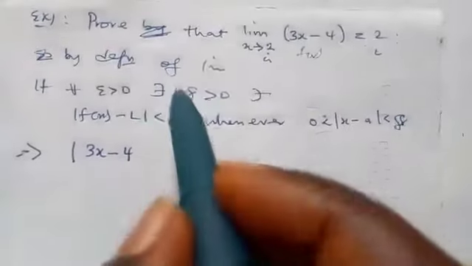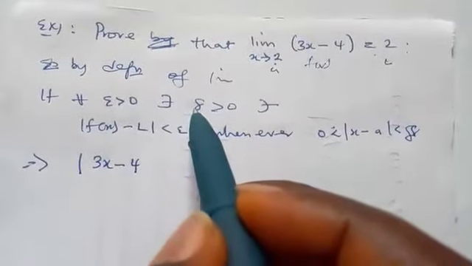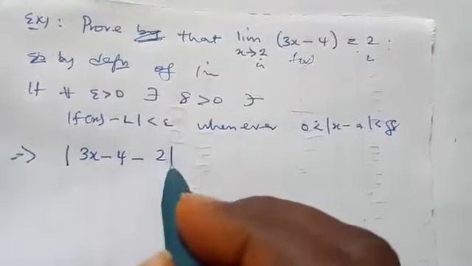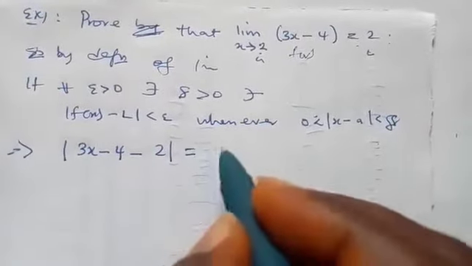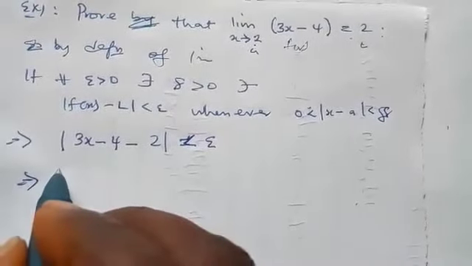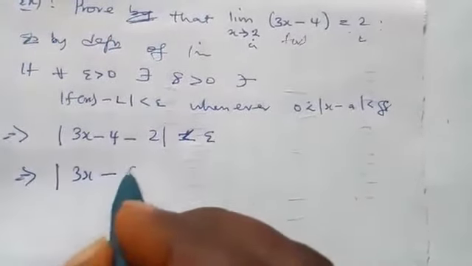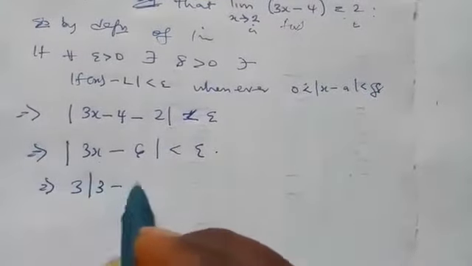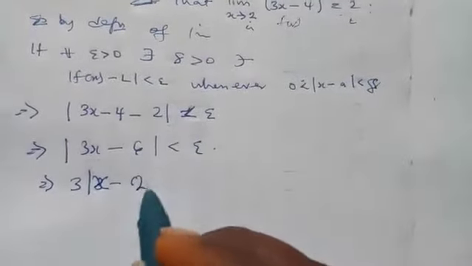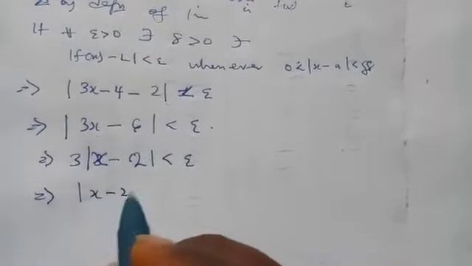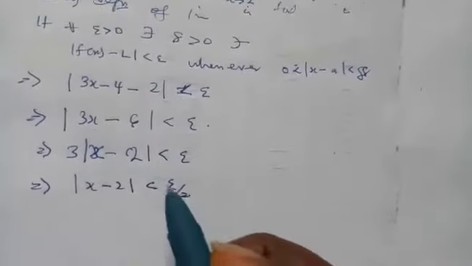Our aim is to find delta, and we are proving the limit. We want to find the value of f of x minus L. So our L is 2. If you simplify this further, it is less than epsilon. This can become absolute value of 3x minus 6 is less than epsilon. From that place, you observe that 3 is common. We can factorize 3, so this is 3 times absolute value of x minus 2 is less than epsilon. And if you make absolute value of x minus 2 the subject of the formula, this will be epsilon over 3.